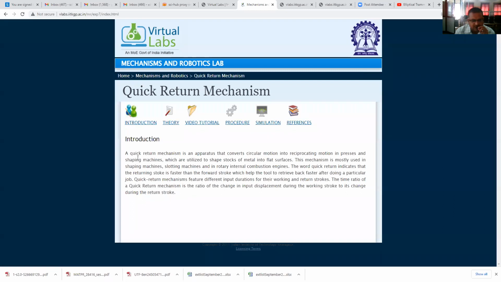Now, introduction. A quick return mechanism is an apparatus that converts circular motion into reciprocating motion in presses and shaping machines, which are utilized to shape stalks of metal into flat surfaces. This mechanism is mostly used in shaping machines, slotting machines, and in rotary internal combustion engines. The word quick return indicates that the returning stroke is faster than the forward stroke or cutting stroke, which helps the tool to retrieve back faster after doing a particular job.